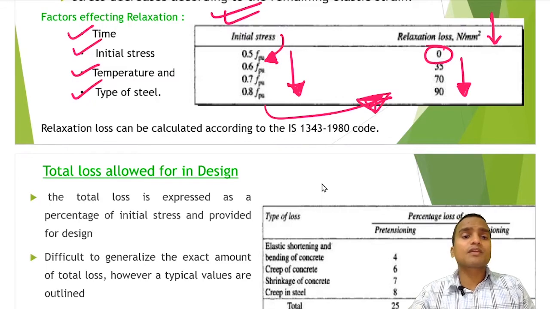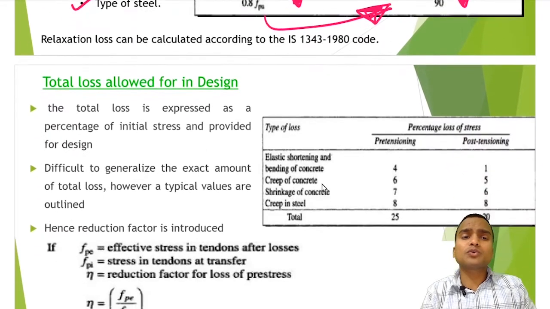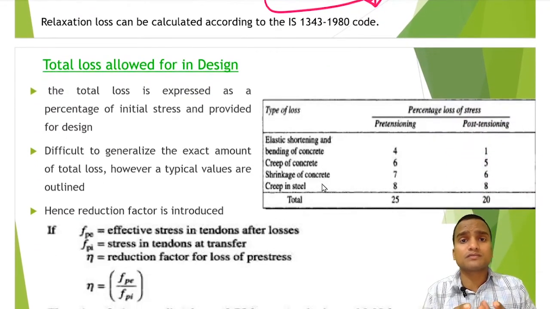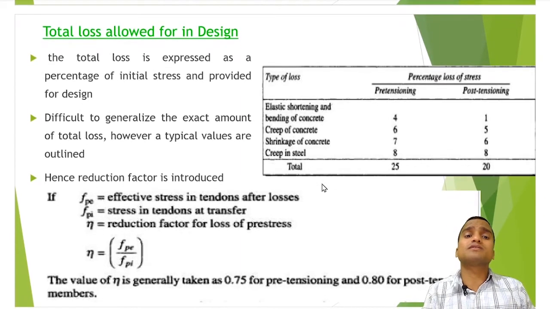Okay, let's talk of the total loss which is allowed for in the design of pre-stress concrete. So there is always some amount of loss, and if we take a cumulative loss, that is called the total loss. So total loss is expressed as a percentage of initial stress which was provided in the design.